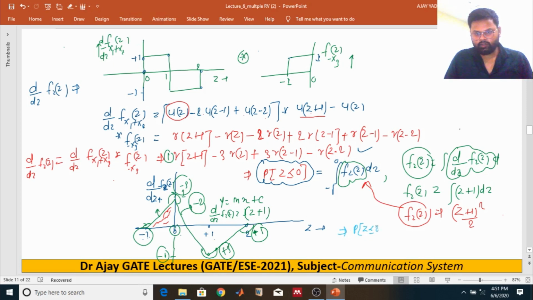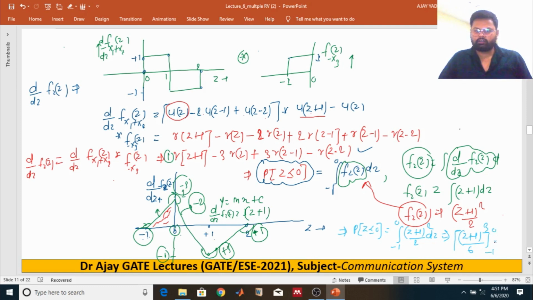z less than or equal to 0 is nothing but taking the integration from minus 1 to 0. f of z is what, z plus 1 whole square divided by 2 dz. It's nothing but (z plus 1) to the power 3 divided by 6, just putting the limit minus 1 to 0.